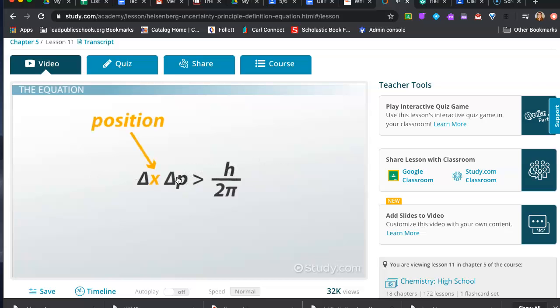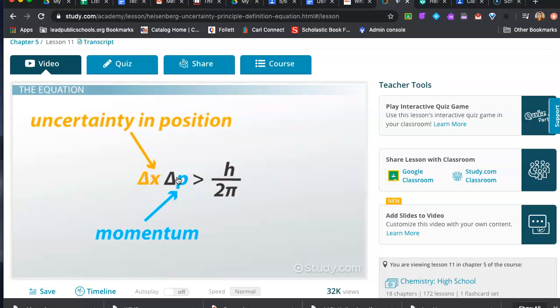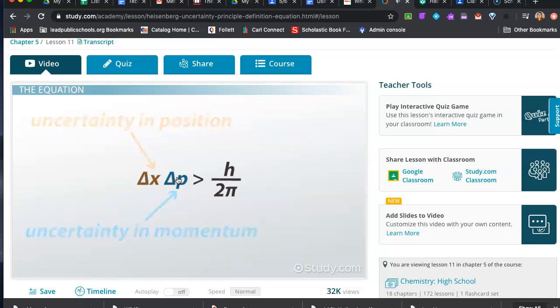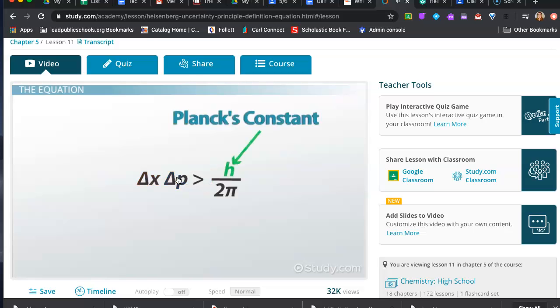In this equation, position is x and momentum is p. So delta x is the uncertainty in position and delta p is the uncertainty in momentum. You see that if you multiply delta x and delta p, they must be greater than h over 2 times pi. H in this equation is Planck's constant, which is the subject of an entirely different lesson.